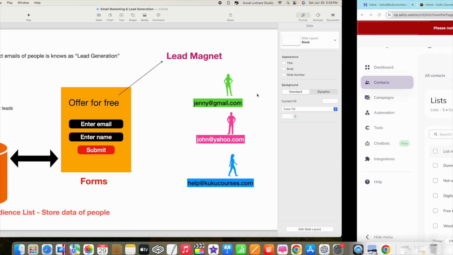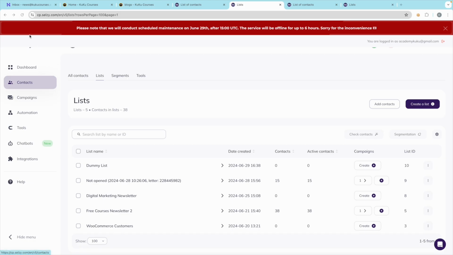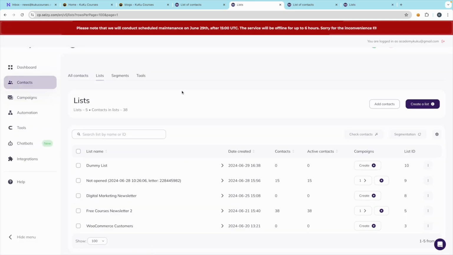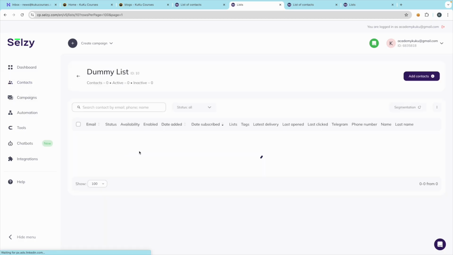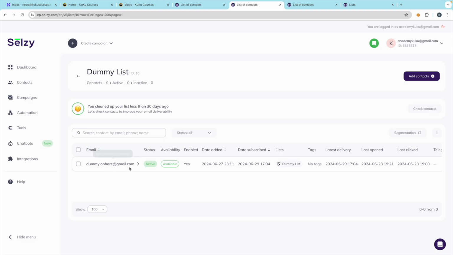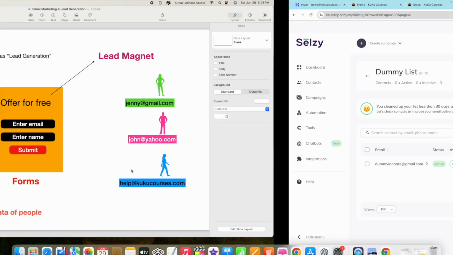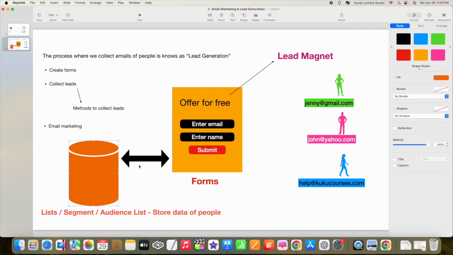Now one more thing, if you go to the list, just refresh it. Now it's not showing, but it will soon show. So if you click on this dummy list, here you can see that the email has been added. That is what I told you, that the container will store the information.